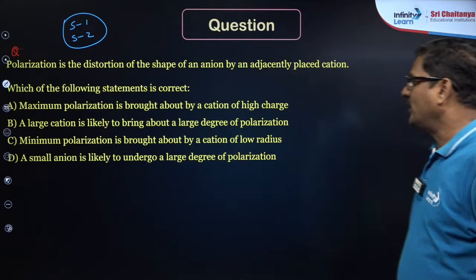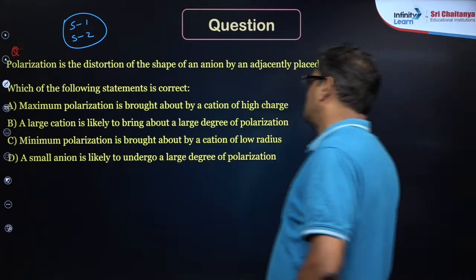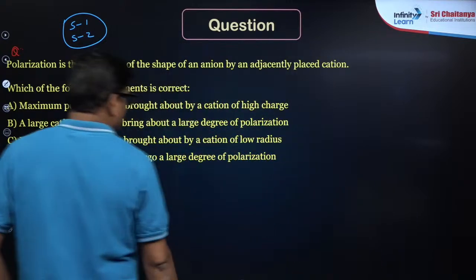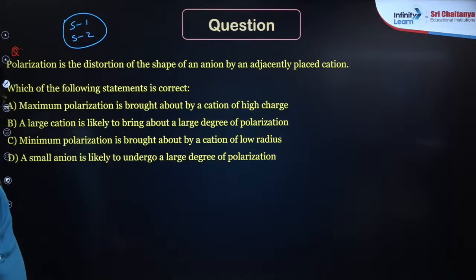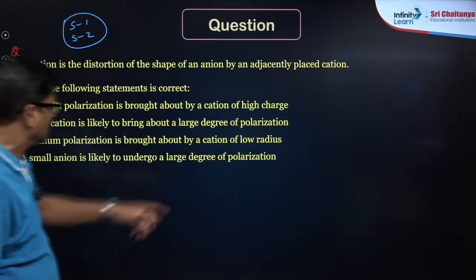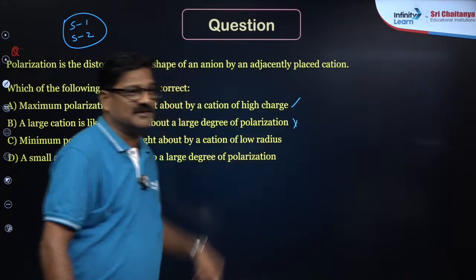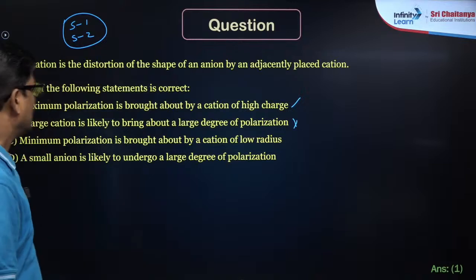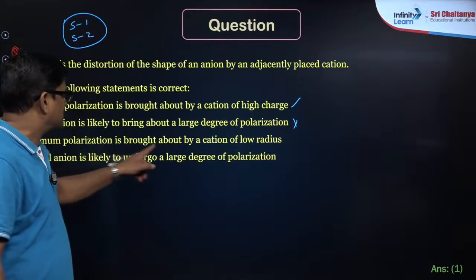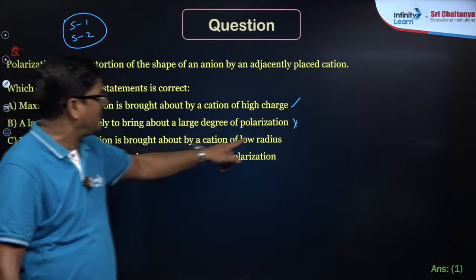Right. So maximum polarization is brought about by a cation of high charge. Yes, of course, a large cation is likely to bring about a large degree of polarization. This is right, one is wrong, isn't it? And minimum polarization is brought about by a cation of low radius.